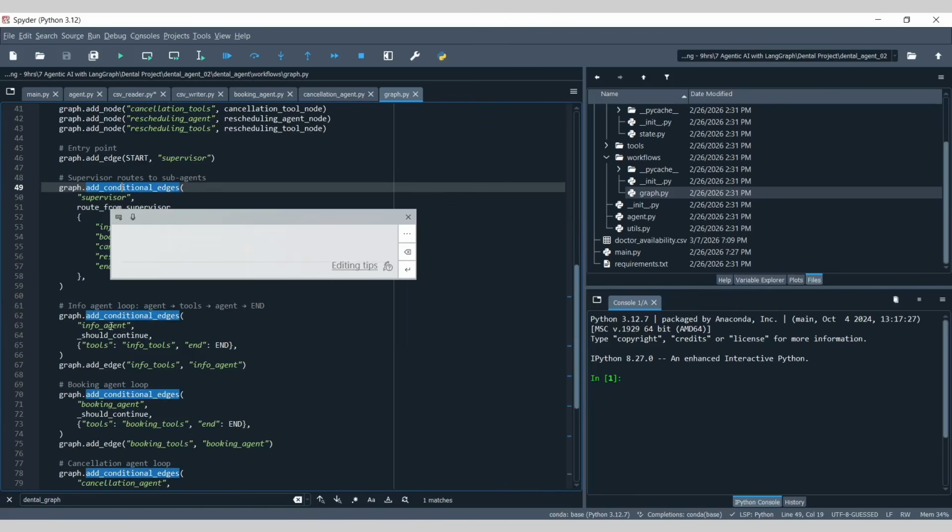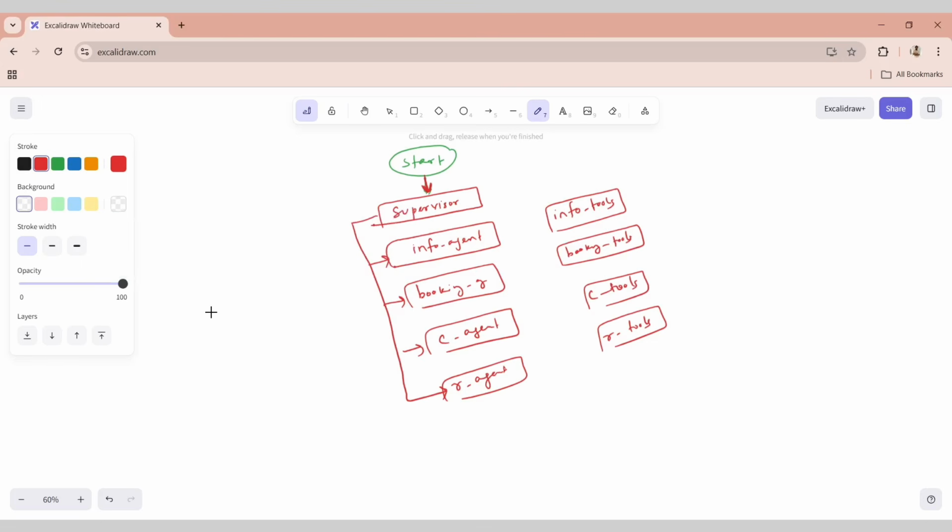And then the info agent has a conditional edge with the info tools, something like this. If not, probably end it. Similarly, if not, end; if not, end; if not, end. That is how the flow will be. It is a little bit complicated, but I hope you are getting my point.